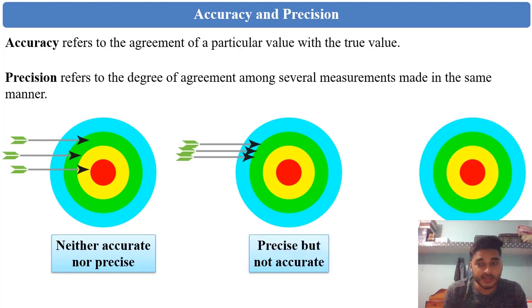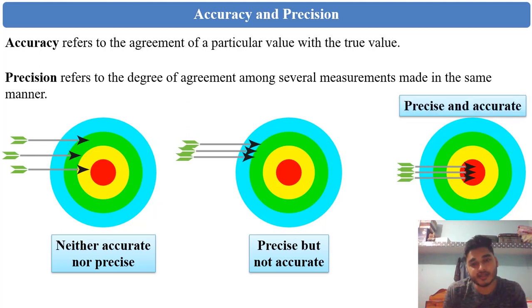Again let me try with those 3 arrows and we will see whether I am able to hit that red spot or not. Okay, here I come. Oh yes, this time I hit. So what can you say this time? First of all, they are accurate, it is pretty sure. Why? Because they hit the red spot, which I was supposed to hit. And about precision, if they are accurate, they are also precise. So with this example you can easily understand the difference and basics of accuracy and precision.